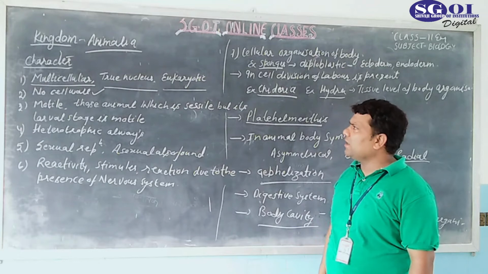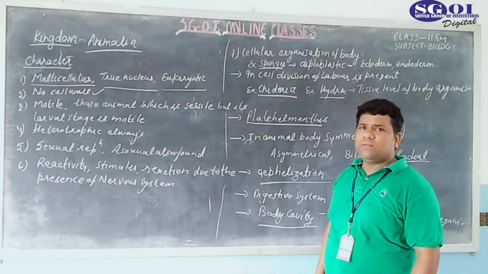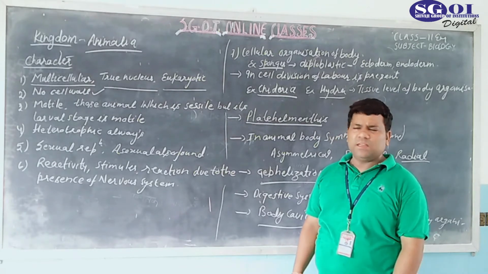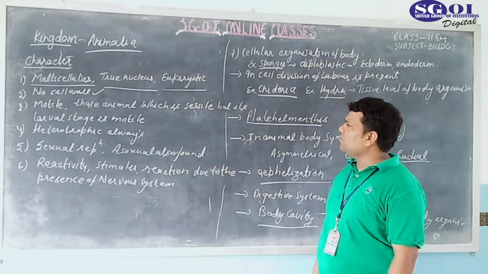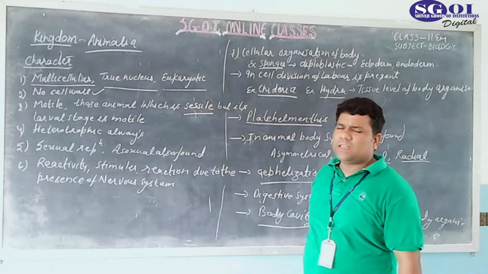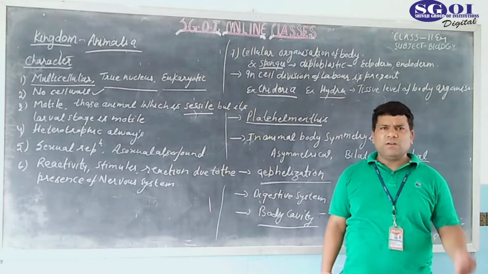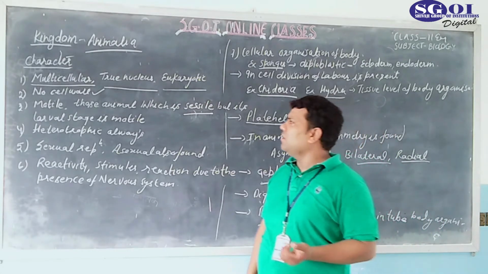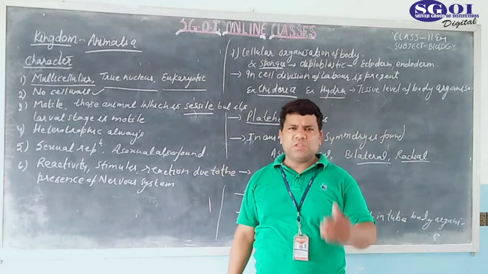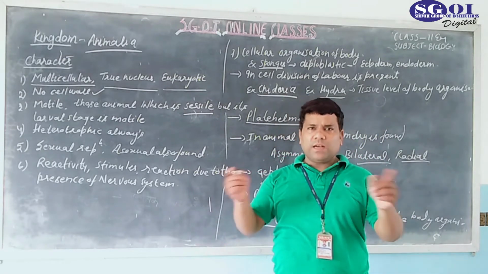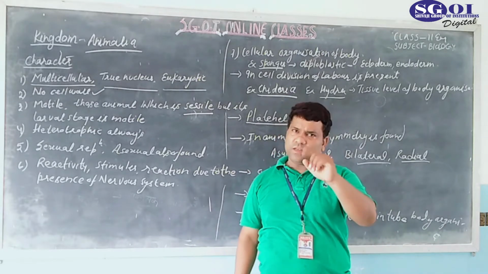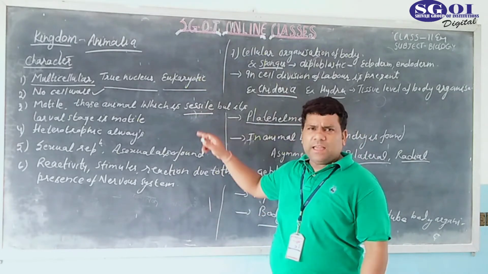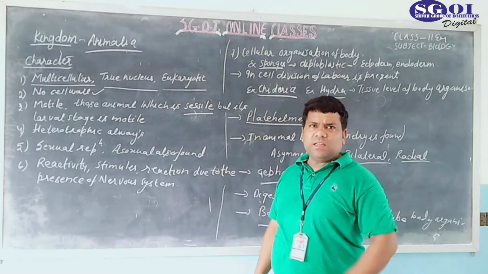Now comes the third characteristic of animals. Animals are always motile. It means that they move from one place to another place. This is called motile. Those animals which are sessile, sessile means they cannot move from one place to another place. Such colonies of animals are known as sessile. For example, some sponge colonies, because a sponge is also a type of animal, but it looks like a plant. But remember always, it is not a plant; it is a type of animal, which is sessile.